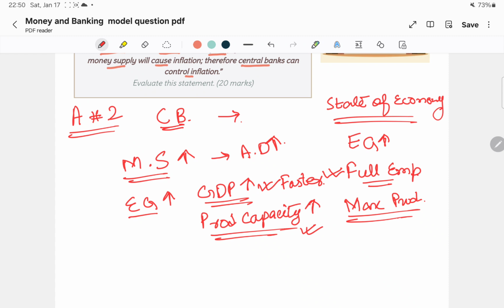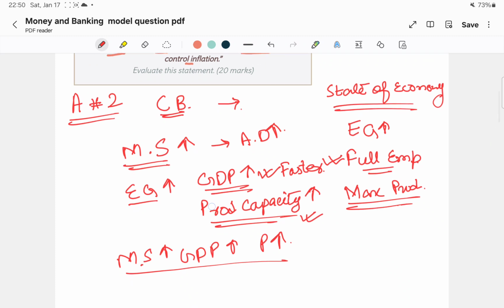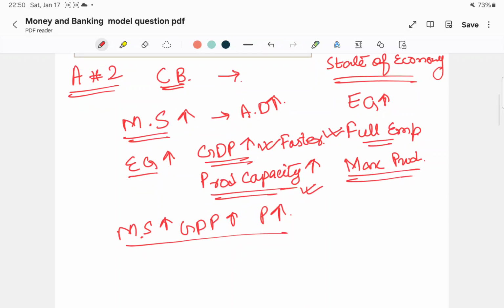As a result, the money supply will increase GDP, which will increase the price level in the country, so it will increase inflation. But how can the central bank reduce the inflation?